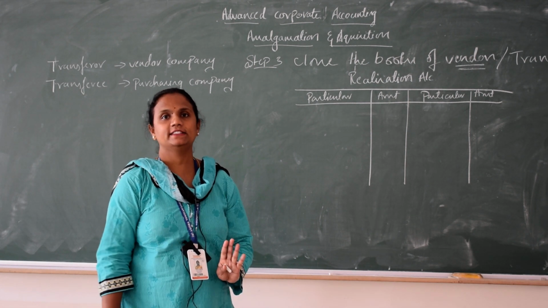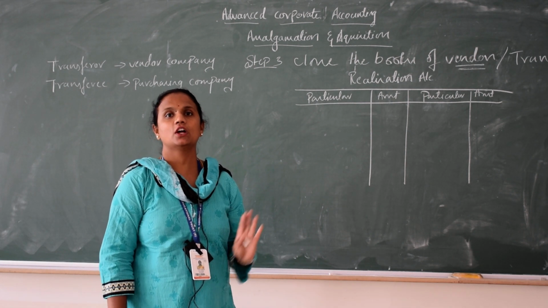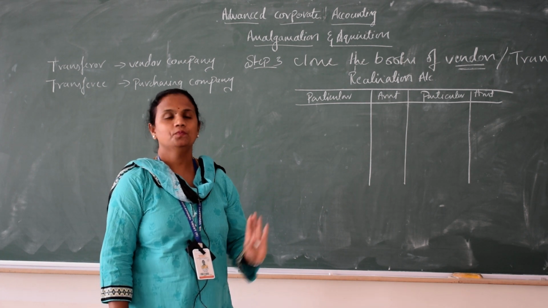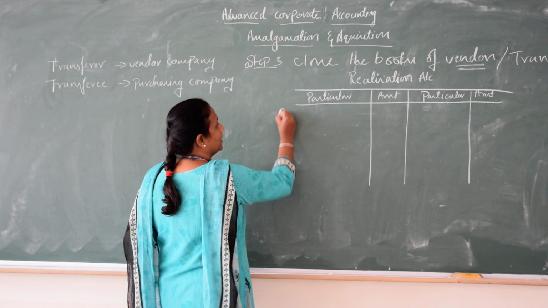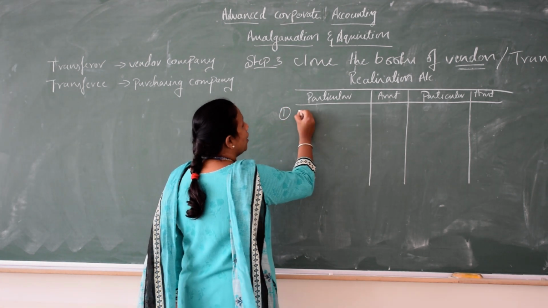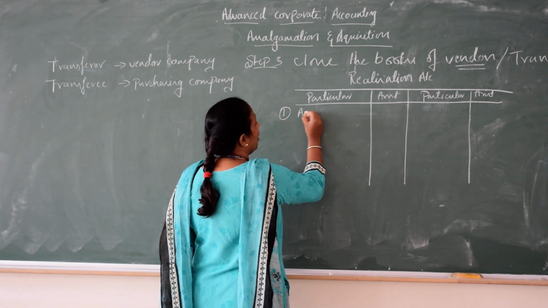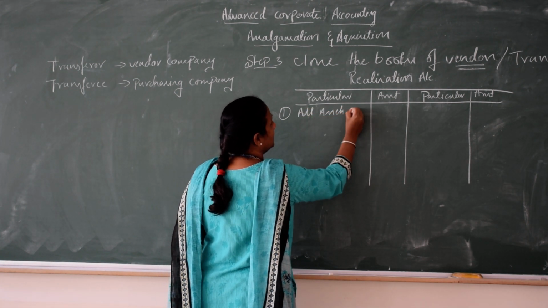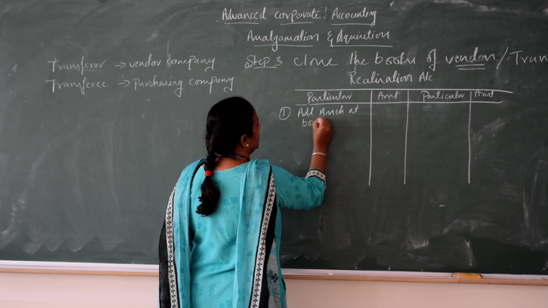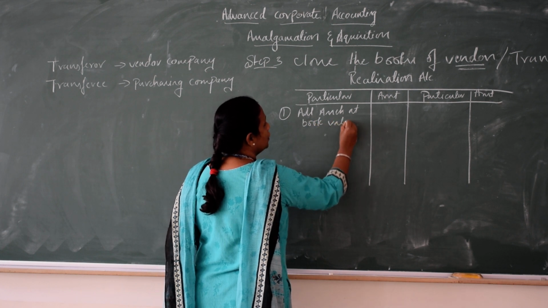Don't consider adjusted value, only take the book value. So once you open the realization account, first on the debit side, take all assets at book value.